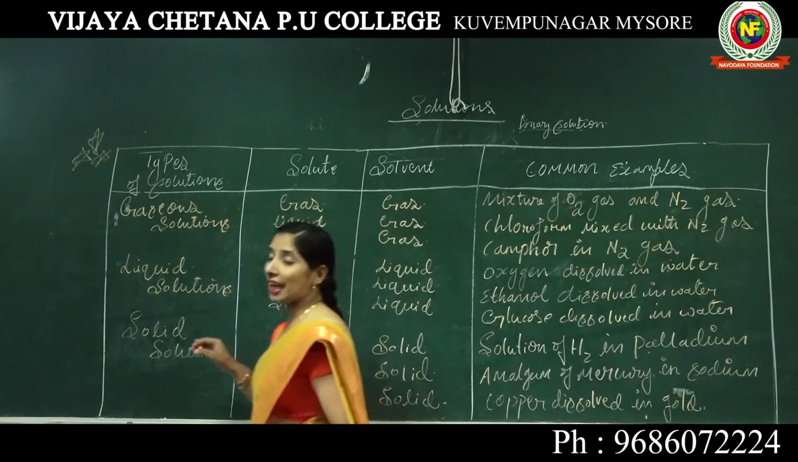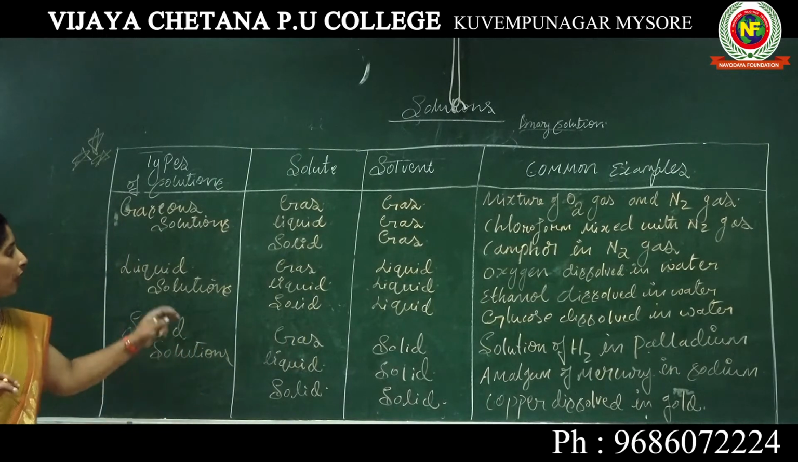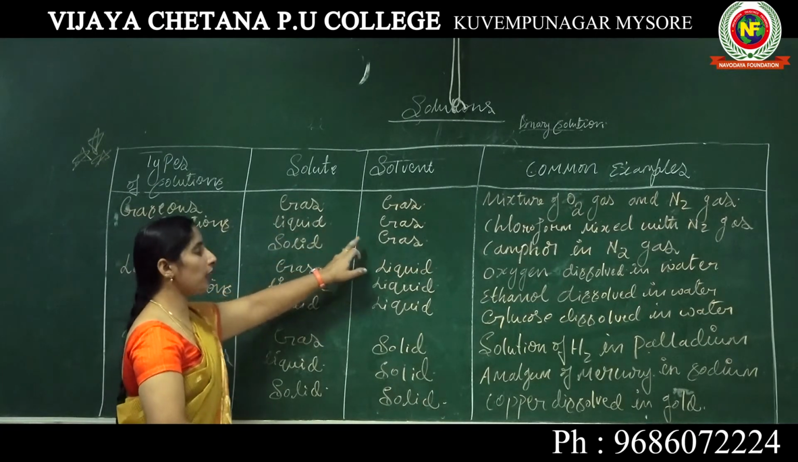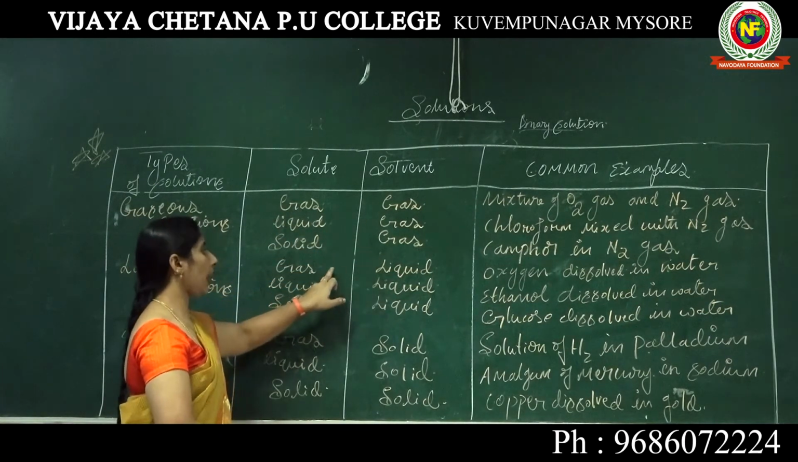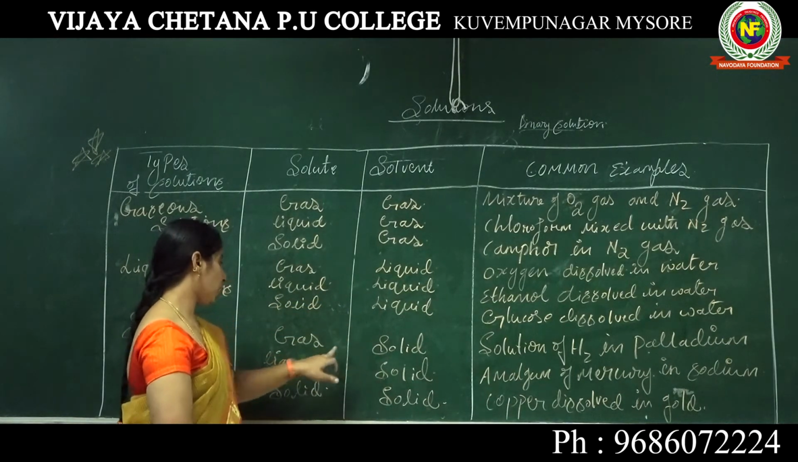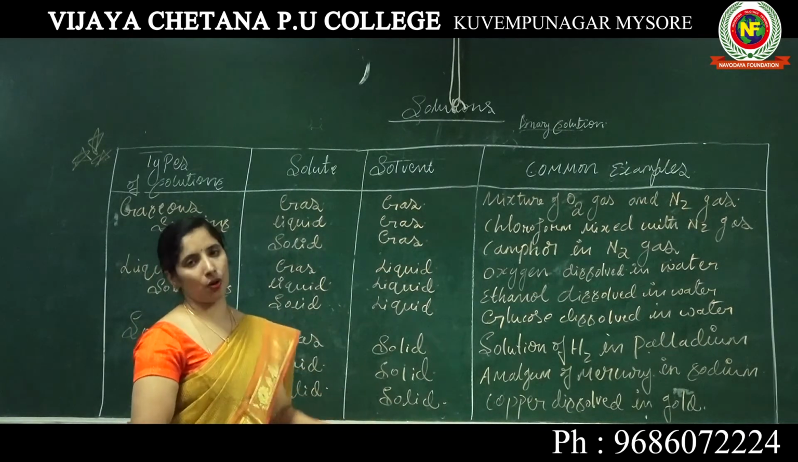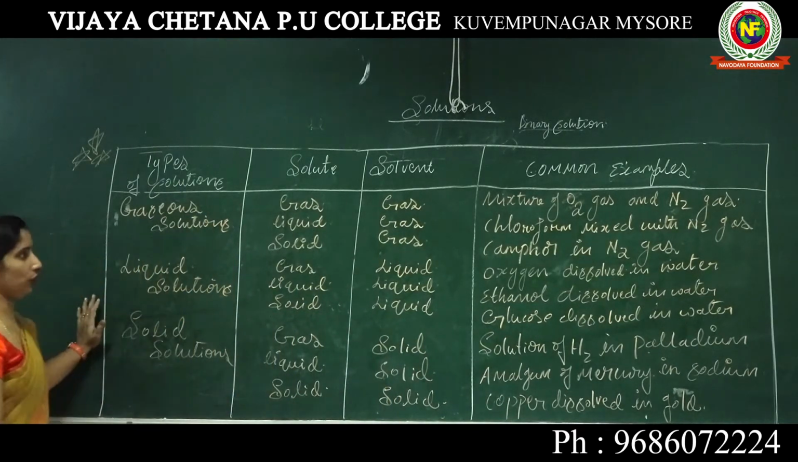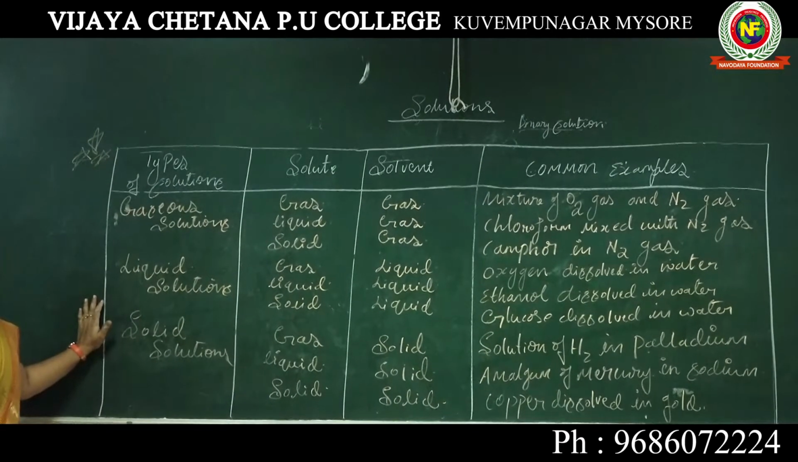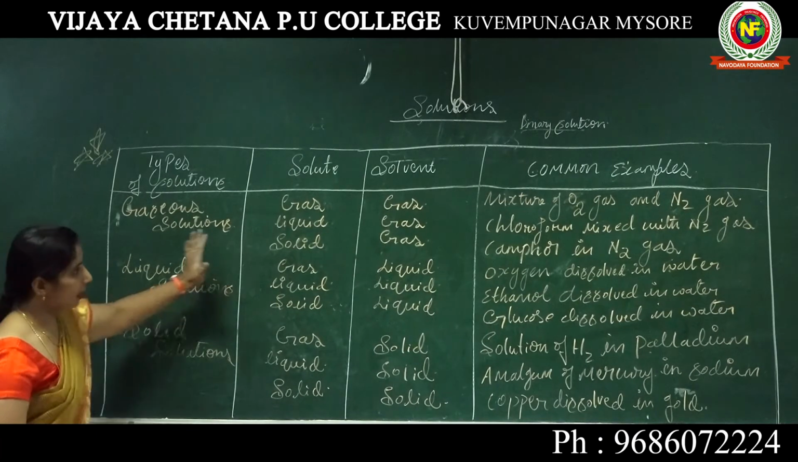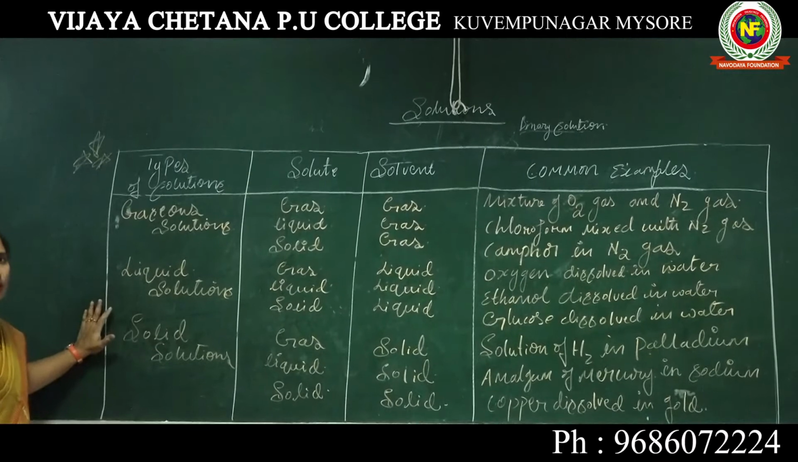So this is about types of solution. There are 9 types of solution: gas in gas, liquid in gas, solid in gas, gas in liquid, liquid in liquid, solid in liquid, gas in solid, liquid in solid, solid in solid. Based on the component, whether it may be a liquid, a solid or a gas, they are classified. These are the types of solution.